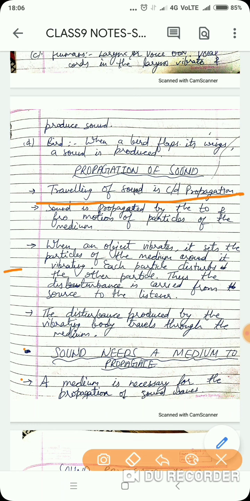Okay, another activity we can do to prove that sound can travel through liquids. And what is that? I have taken a bucket half filled with water, and I have taken a squeaky toy along with that. Squeaky toy, everybody must be aware, makes sound. So what I am doing, I have taken that squeaky toy and put it in a poly bag.